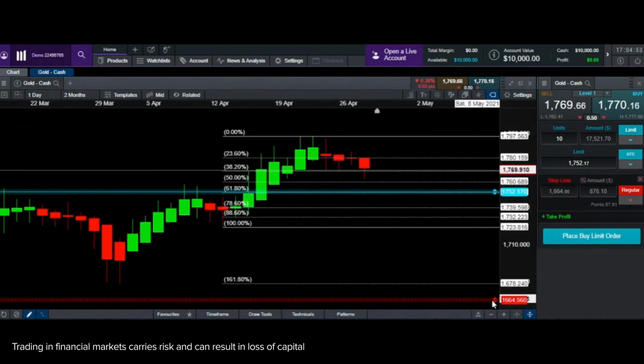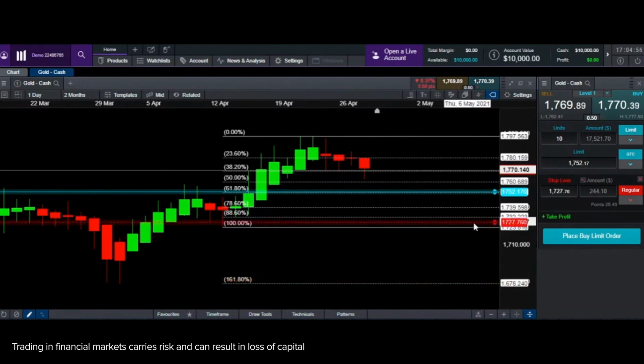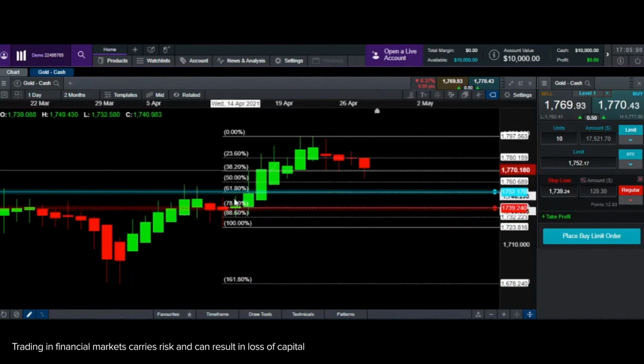Now, talking about stop losses and take profit, I'm going to keep a stop loss on my next Fibonacci number. So we know that 61.8 came by dividing the first number by the second number. But where did 78.6 come from? It is just the square root of 61.8. You can try this out at home again. The square root of 61.8, you get 78.6. The square root of 78.6, you get 88.6. You can get into more detailed study about Fibonacci numbers, but for the explanation part, we'll just keep it simple.